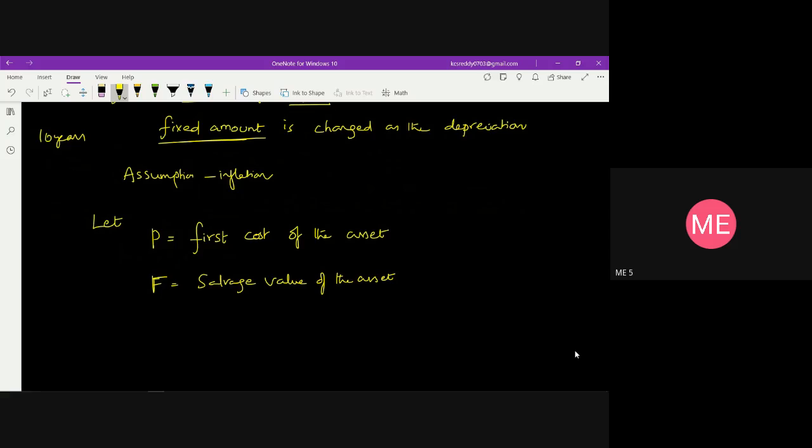First cost means the cost of buying a particular equipment or machine at that particular time. That is what we can say is the first cost of the asset. Salvage value of the asset means, for the useful service life, at the end of, say, 10 years, what is the actual value of the asset at the end of 5 years or 10 years? That is the salvage value. Now N is the life of the asset.